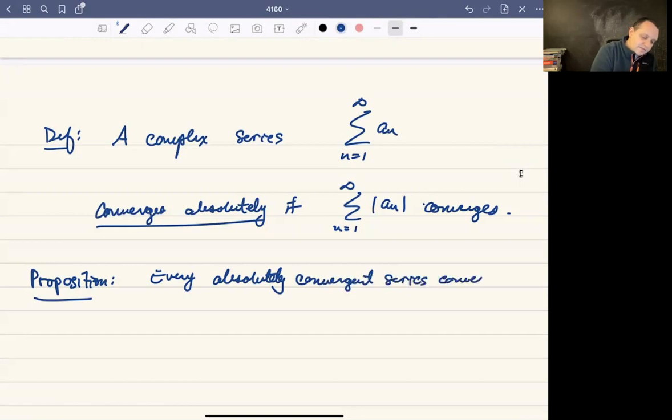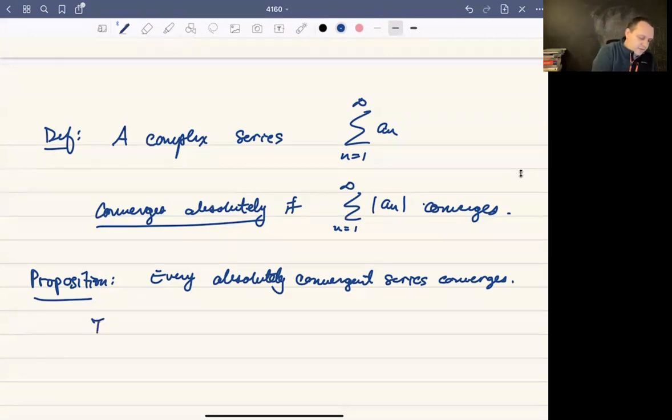Again, that sounds obvious, because the way it's defined, it sounds like absolute convergence is a subset of convergence, which it is. That's why it's named what it is, but we can't assume these properties ahead of time. So I want to prove that this happens.